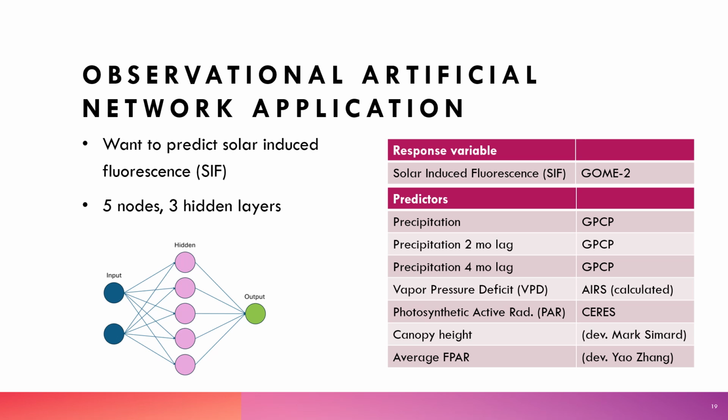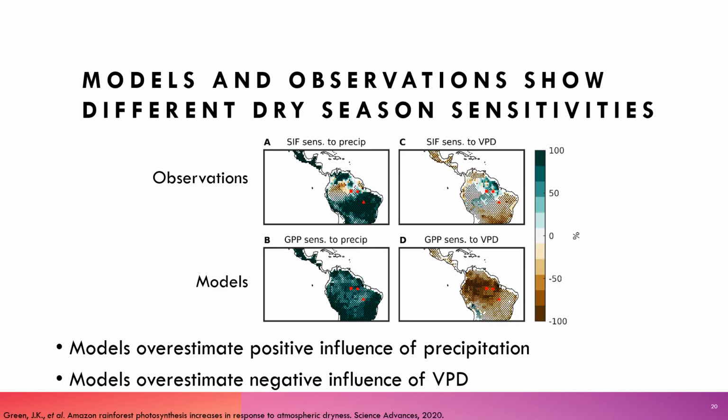We also repeated the perturbation analysis to understand how each predictor variable was influencing the prediction of the SIF data and transformed the data back to their pixel locations. In doing so, we could now create observational sensitivity maps that we could compare to the Earth system model sensitivity results. And that's what this is showing here for the dry season.